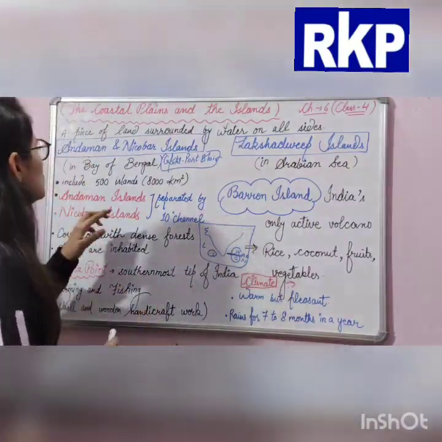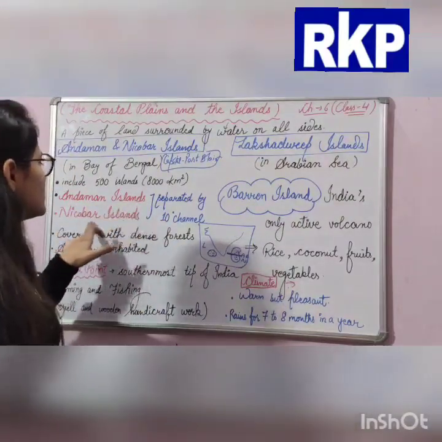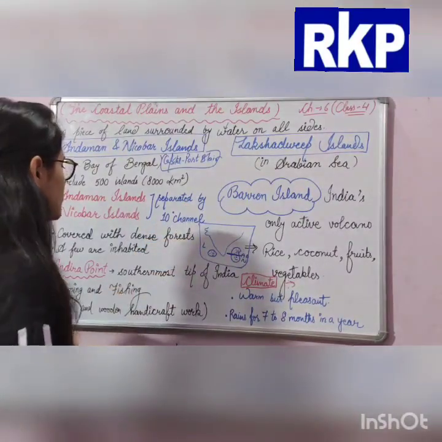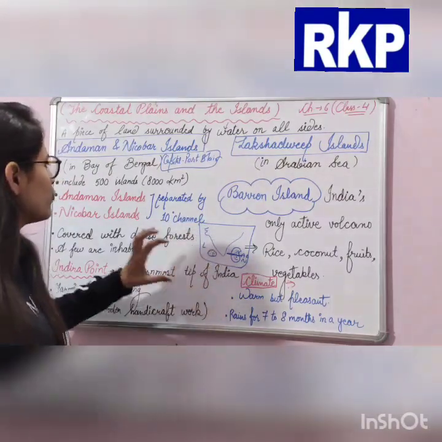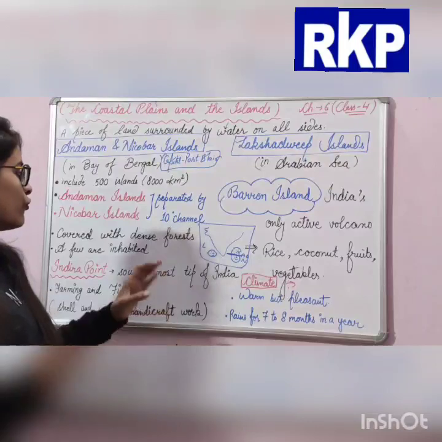These two island groups are separated by the 10-degree channel, and they are covered with dense forest.